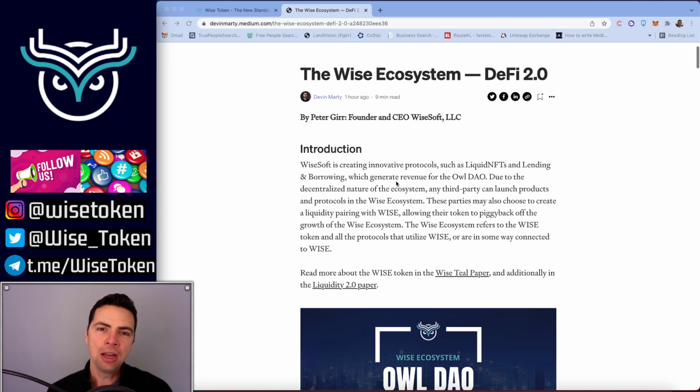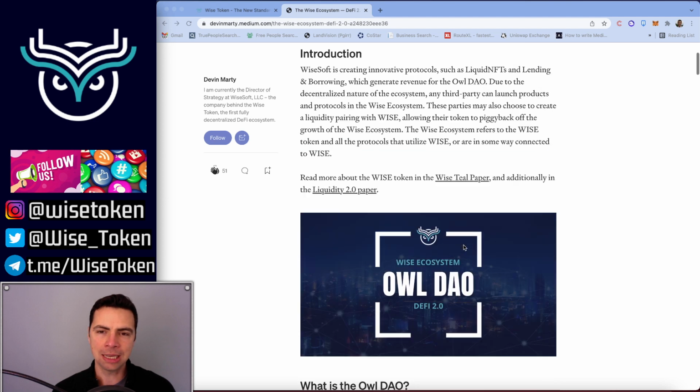So first of all, Wisesoft is creating innovative protocols such as liquid NFTs, lending and borrowing, which will generate revenue for the Owl DAO. In case you weren't aware of what Wise is all about, Wise is an entire ecosystem of revenue-generating protocols like liquid NFTs, launching soon, and lending and borrowing, launching Q1 2022, that create revenue, and that revenue goes to the Owl DAO, which then gets distributed through governance back to the Wise stakers and 4 other places that we will see right here.